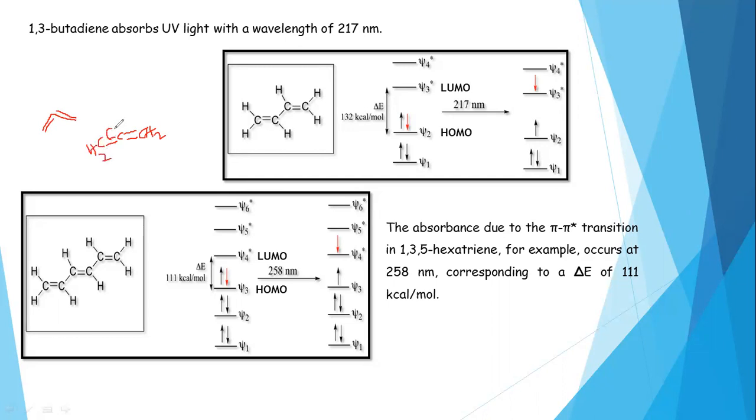So these are the two π bonds or two double bonds. It is also an example for a diene, but the two double bonds are present on the same carbon atom. Therefore this molecule is an example for cumulated diene. So the first one is isolated diene, the second one is cumulated diene, and the third one and most important one is conjugated diene.